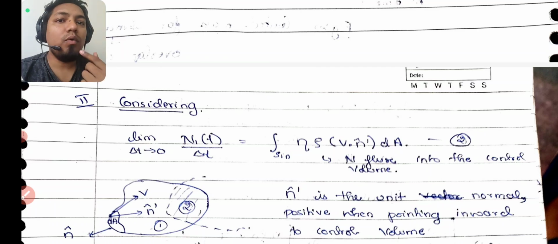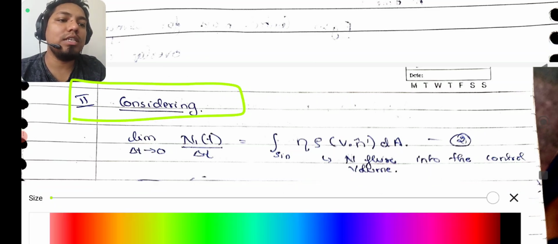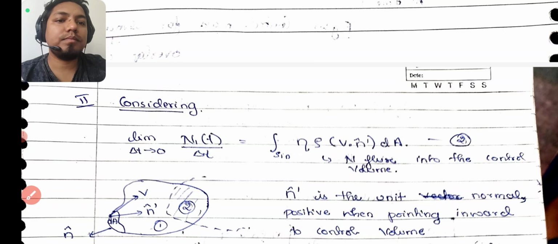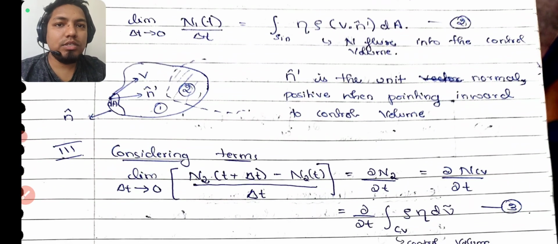Now in the same way we will think for n1. So this is our second major step. We will consider this variation of n1. I'll change the color, red will be fine. If we are considering n1, remember the n1 concept is at time t. It is not at time t plus del t. And guys, one more thing I forgot to tell you: every time we are keeping limit del t is equal to 0.